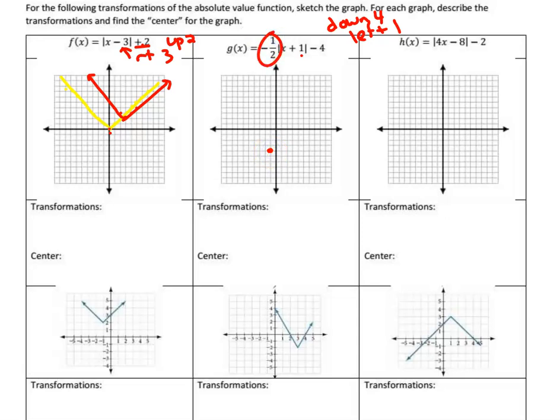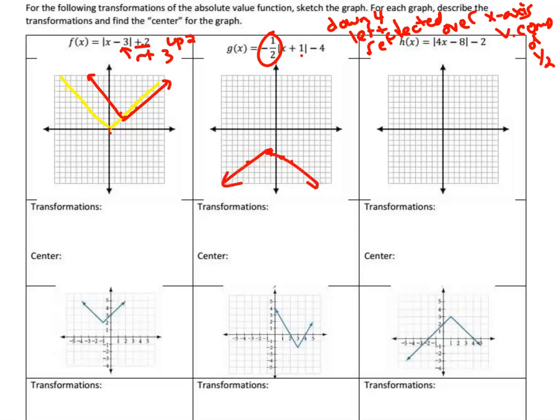Now I know it's reflected because it's negative. So reflected over the x-axis, which means flipped upside down. And it also has a vertical compression of 1/2, which means the slope is 1/2 now. But we're going down instead of up. So down 1 over 2, down 1 over 2 that way, down 1 over 2 that way, and then there's our graph.